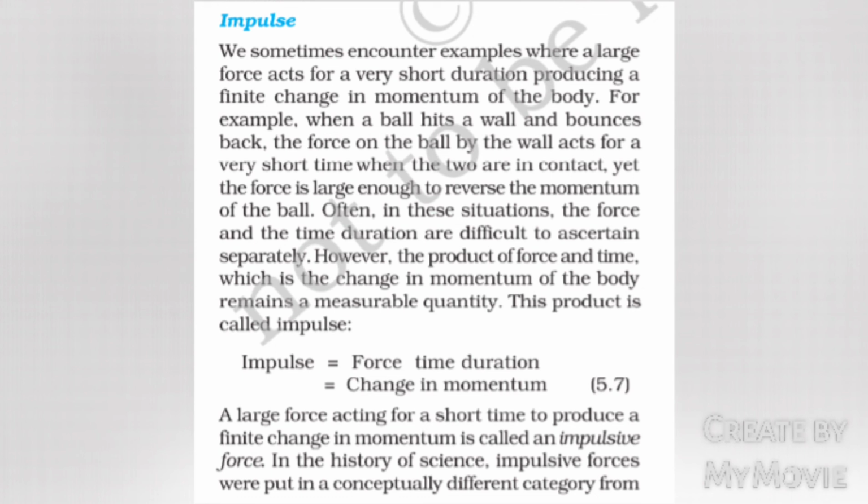Often, in these situations, the force and the time duration are difficult to ascertain separately. However, the product of force and time, which gives the change in momentum of the body, remains a measurable quantity. This product is called impulse. Impulse equals force into time duration, which equals change in momentum.